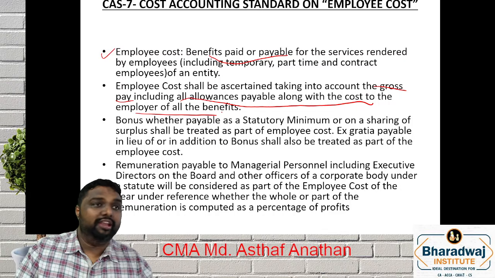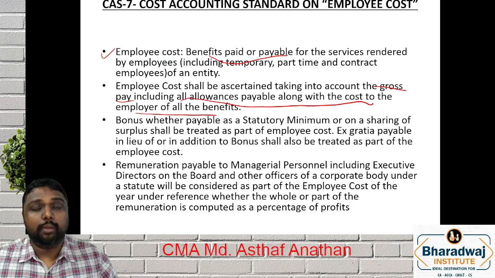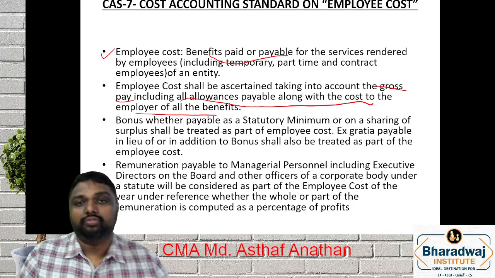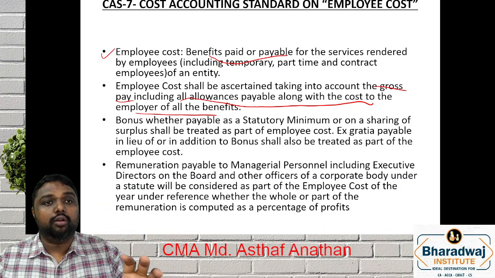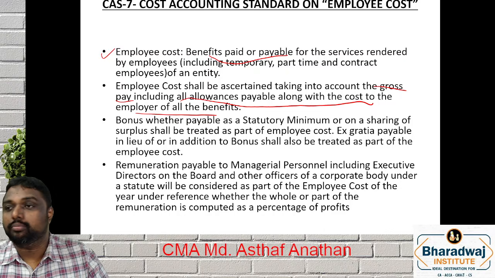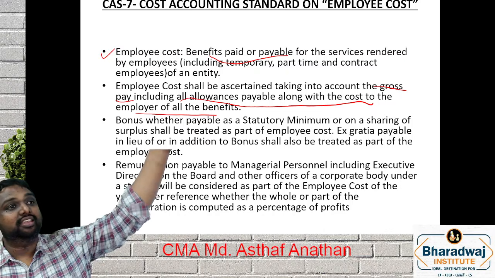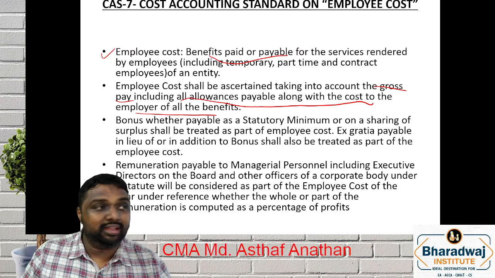That means some expenses like employer contribution to PF and employer contribution to ESI. Will this amount be paid to the employee? No, that will be deposited with the government directly. That amount also becomes part of your employee cost.